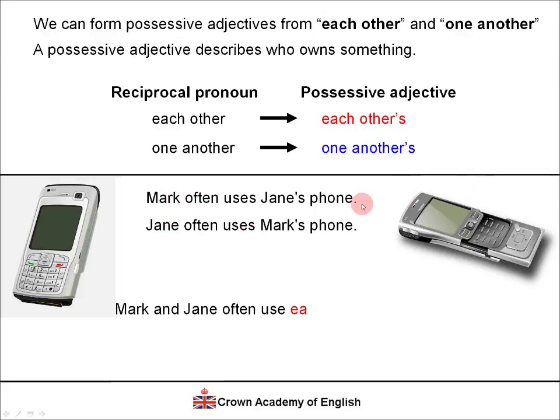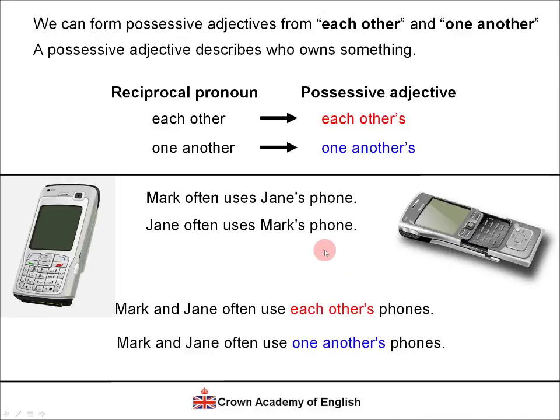So we can say Mark and Jane often use each other's phones. So they often use the phone of the other person. Or we can say Mark and Jane often use one another's phones. And again, both of these mean exactly the same thing, and they're both correct.